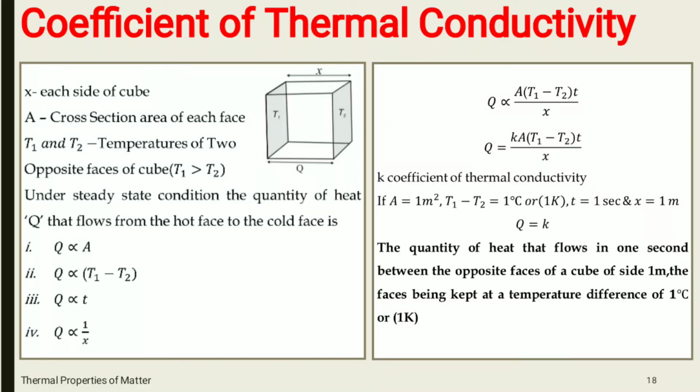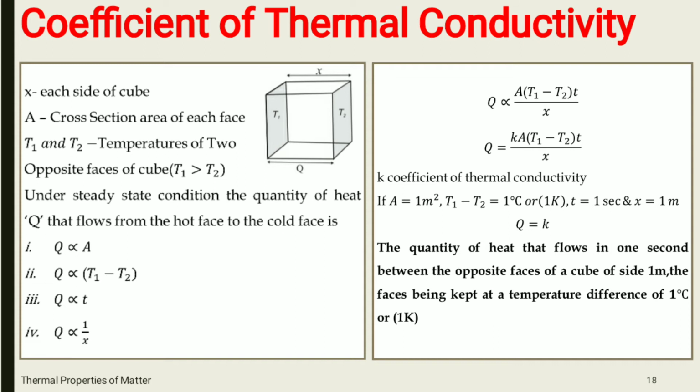So what we have considered here is one cube, or you can say slab, where each side is x. A is the cross sectional area of the face. T1 and T2 are the temperatures of two opposite faces of the cube, and the condition is that T1 is greater than T2.